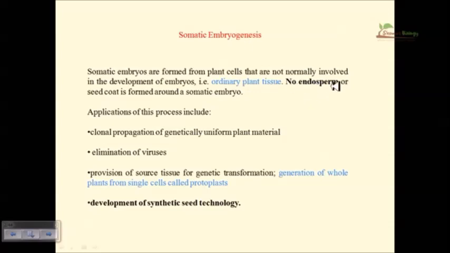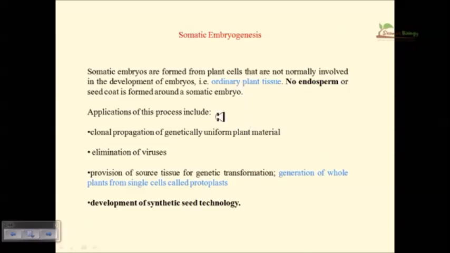Remember this. In other cases, the embryo produced from germline cells will be covered by the seed coat, and it will produce the seed, which is hard.